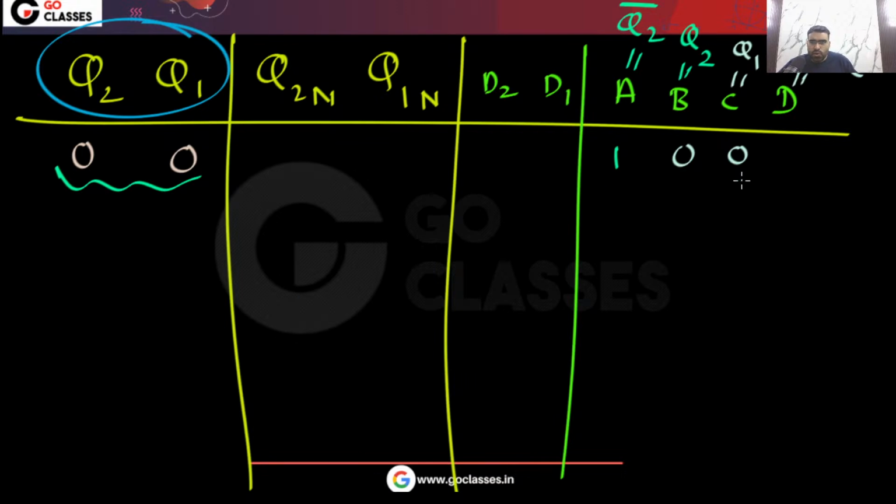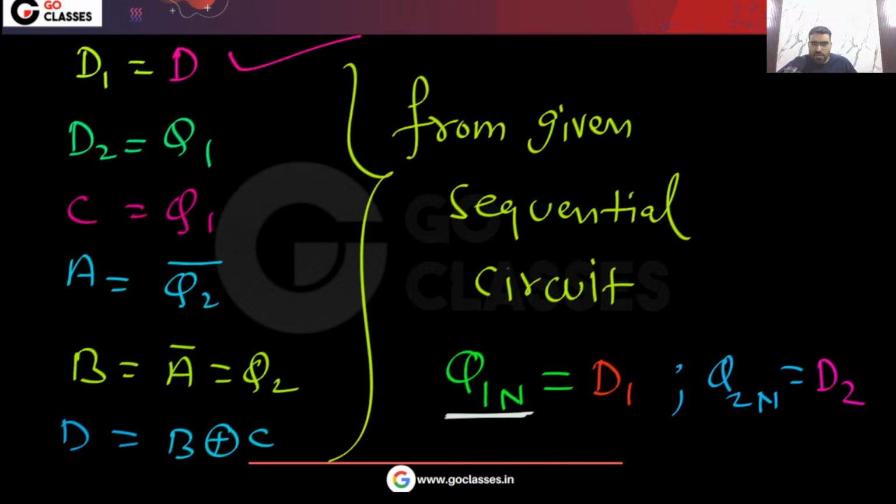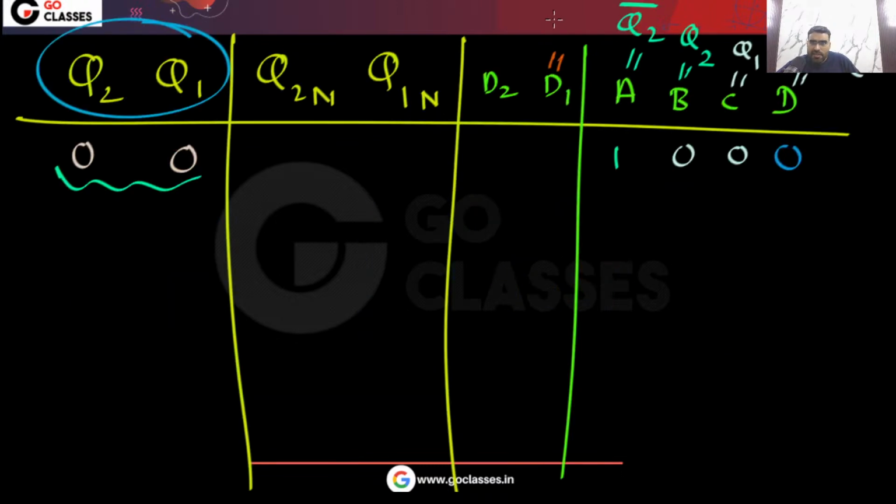So you can see if you do B XOR C, that will be basically 0. Okay. So you can see this is your ABCD here. What will be D2 D1? D1 is the same as D. So this D1 will be same as D. That will be 0.